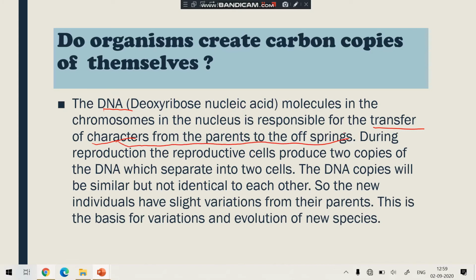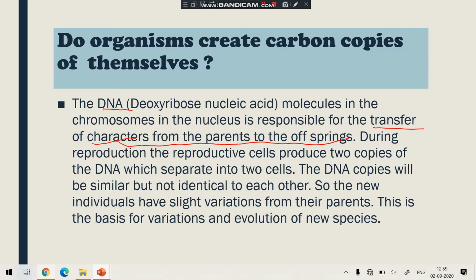The characteristics are features like the color of eyes, the color of skin, the height, etc. So all these characteristics pass from the parents to the offspring. And what is responsible for that? That is DNA, deoxyribonucleic acid.